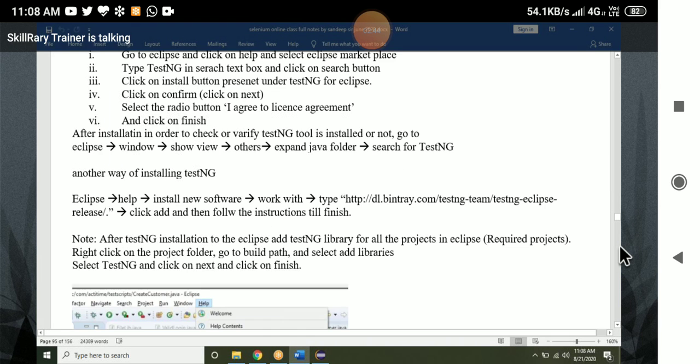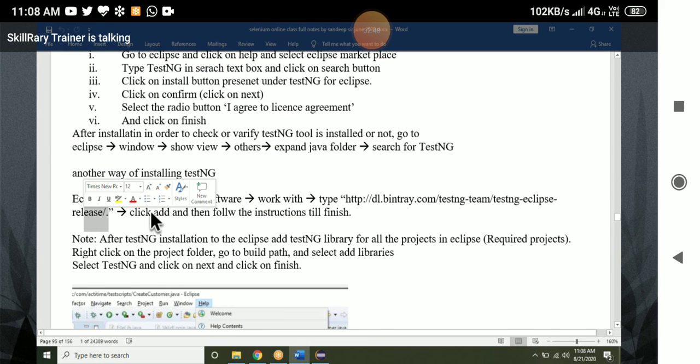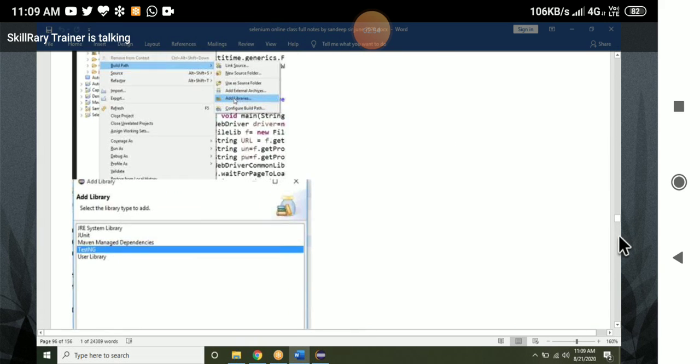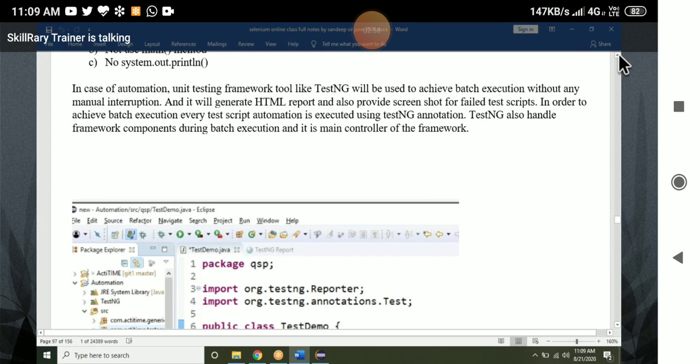We know how to install TestNG. I have given the steps. Everyone, please go through the steps. If you have not installed it, try to follow the steps. If you are still not able to install, I will help you. And also, how to create